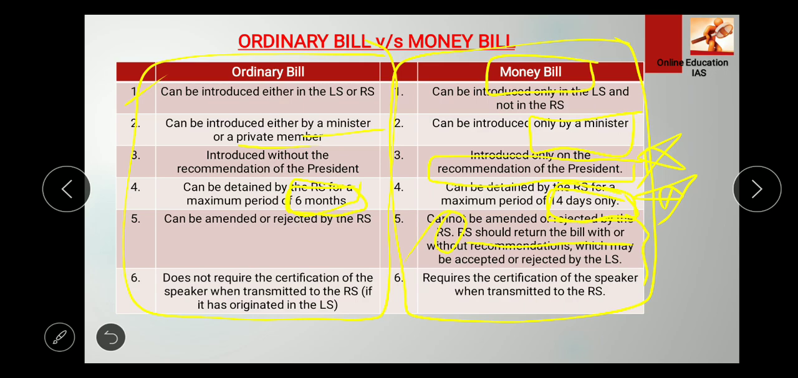Now, the sixth point: an ordinary bill does not require the certification of the speaker when transmitted to the Rajya Sabha if it has originated in the Lok Sabha. Here the certification of the speaker is not required if it has its origin in the Lok Sabha. But in the case of a money bill, it requires the certification of the speaker when transmitted to the Rajya Sabha. Okay, now we proceed.